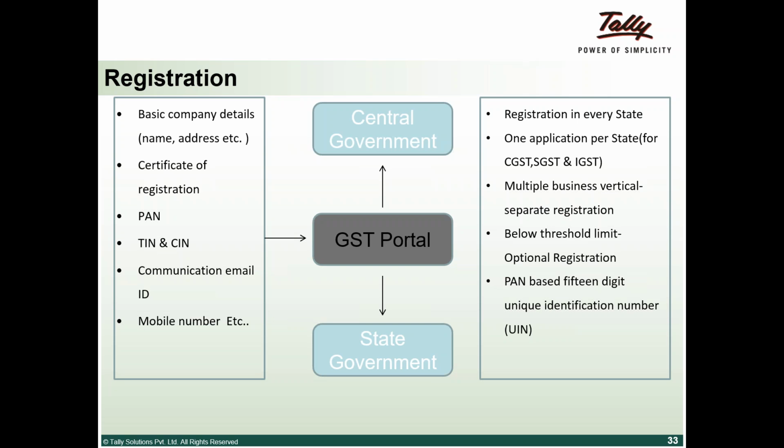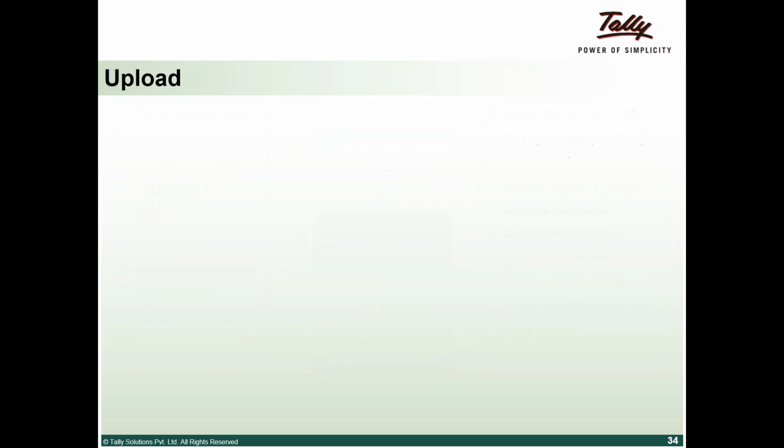If you have multiple business verticals, then you need to have a separate registration for each particular vertical. If you have two streams of business, then it is considered as two verticals, so you need to have a separate registration. On the threshold limit, the 10 lakh limit which we are talking about, you have an optional registration. If you are interested, you can go for it. PAN-based, they call it a unique identification number, which is a PAN-based 15-digit number. So these are the aspects of registration.